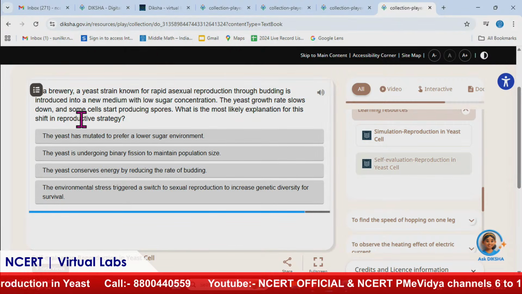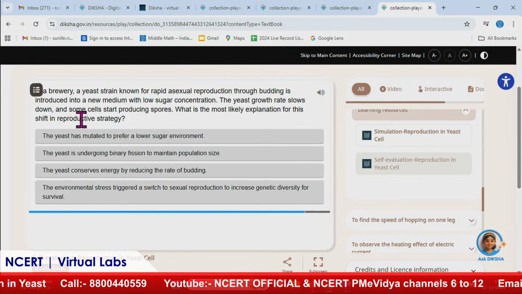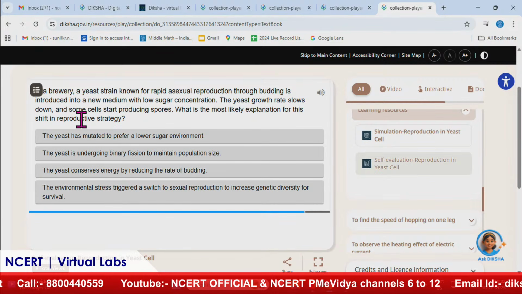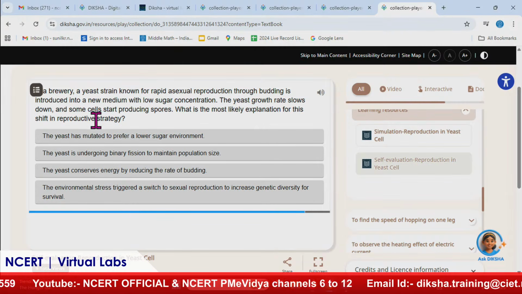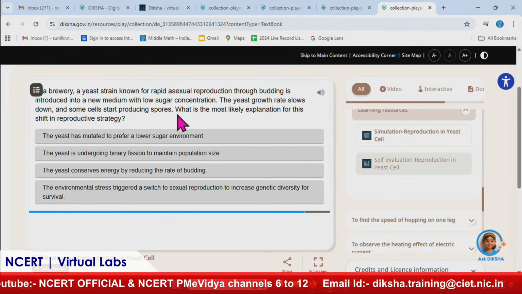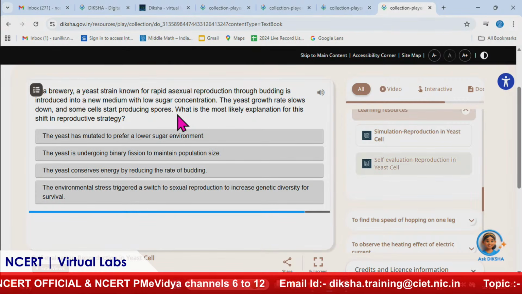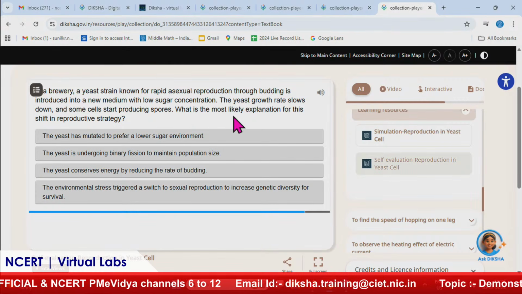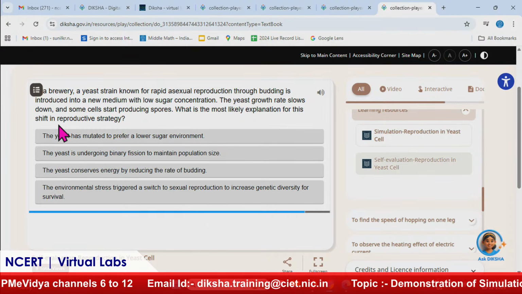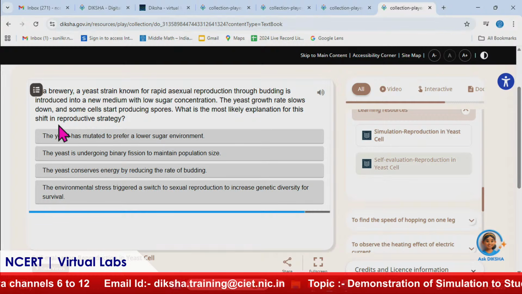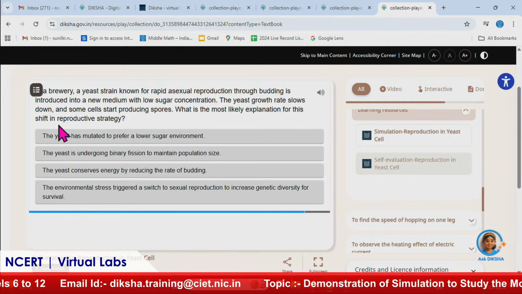So the environment is not favorable for asexual reproduction. The yeast growth rate slows down and some cells start producing spores. Spores are produced only when it reproduces sexually. So what is the most likely explanation for this shift in reproductive strategy? That means why, rather than reproducing asexually, it started reproducing sexually.